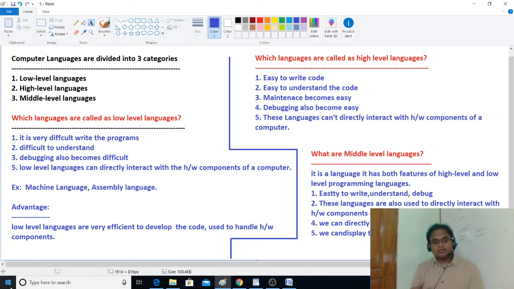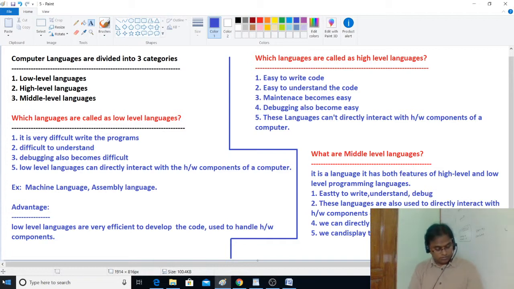So hackers write programs very easily in C, in VB. I've heard about VB or VB script, like that. Some languages are very suitable for writing virus programs, because we can use them to directly interact with the hardware components or memory, etc.